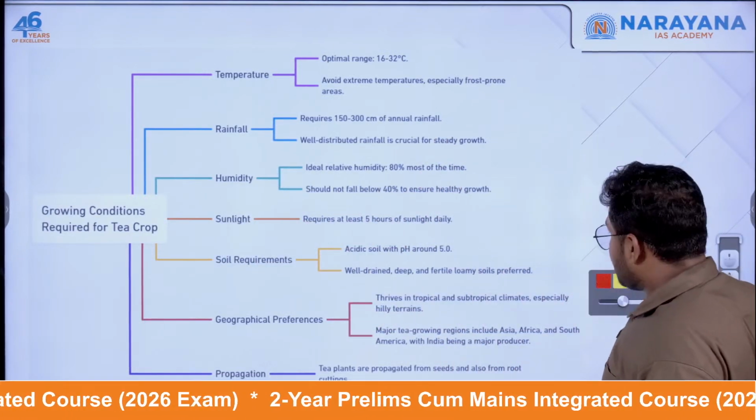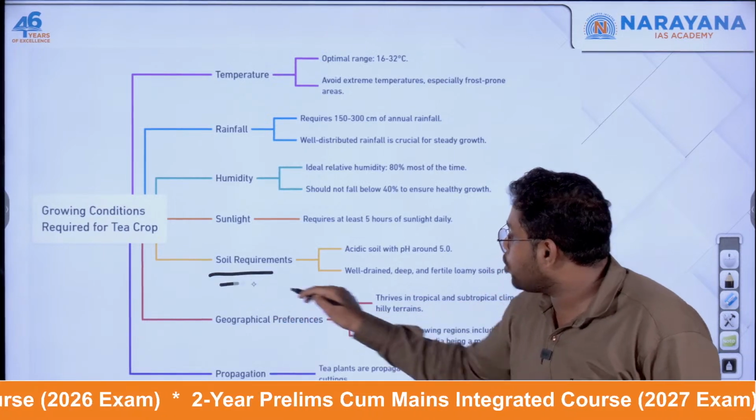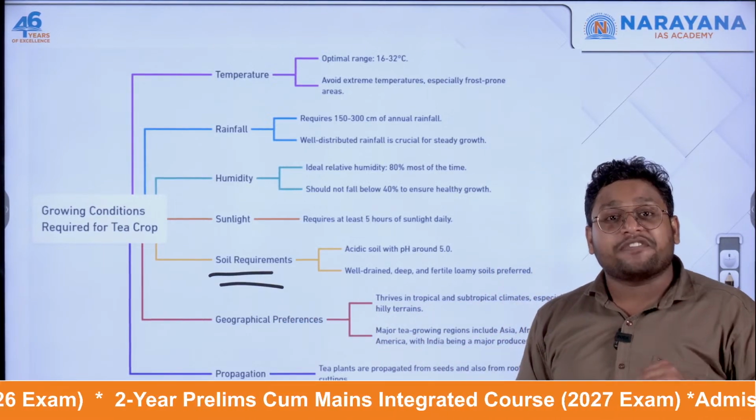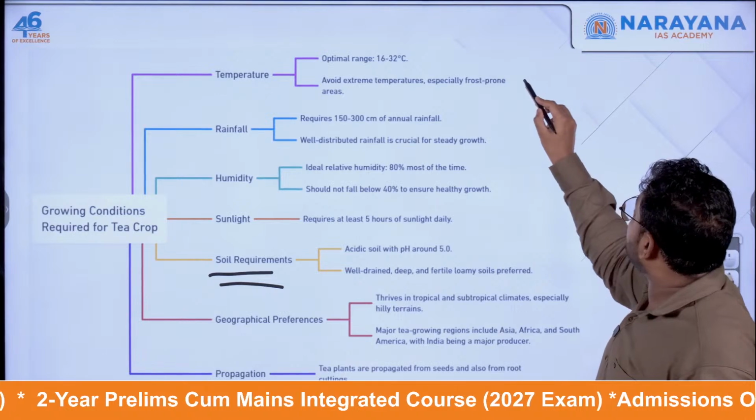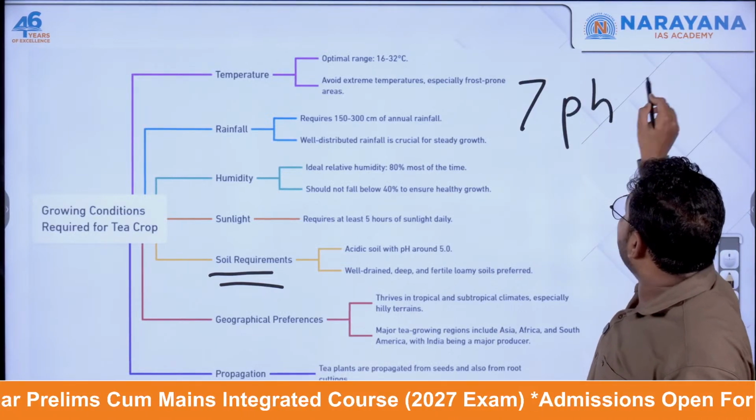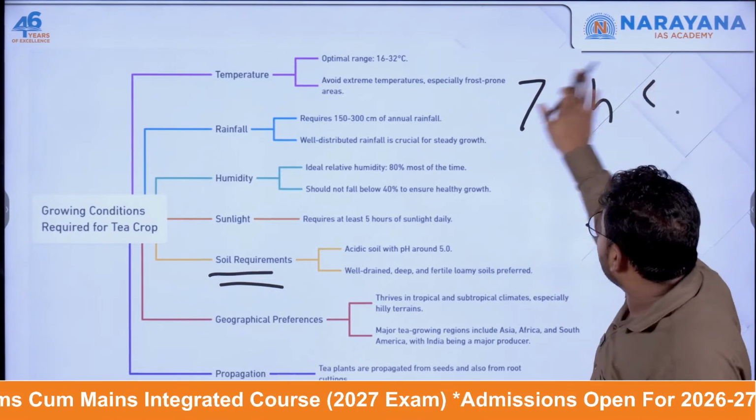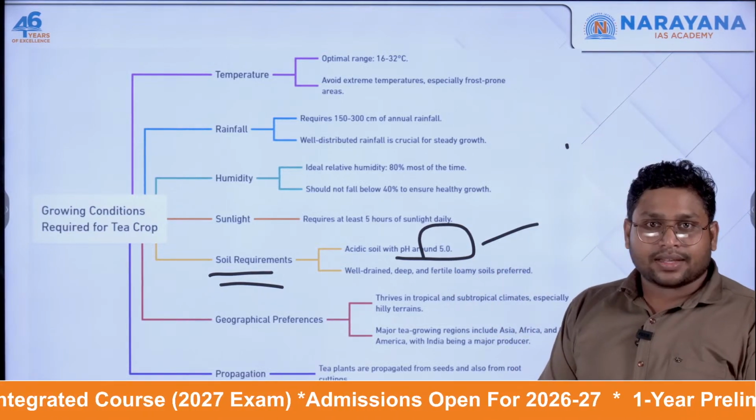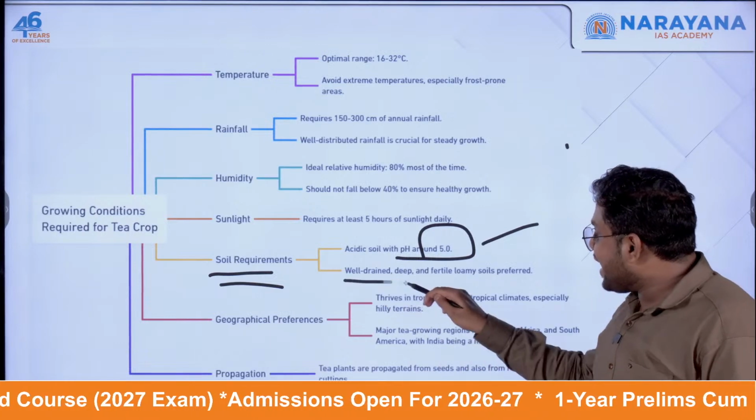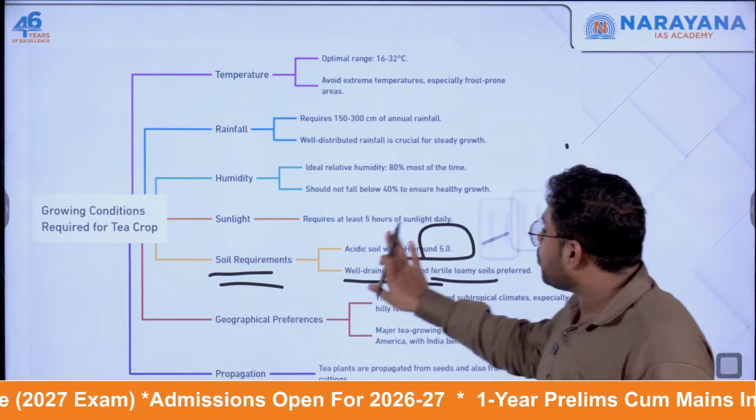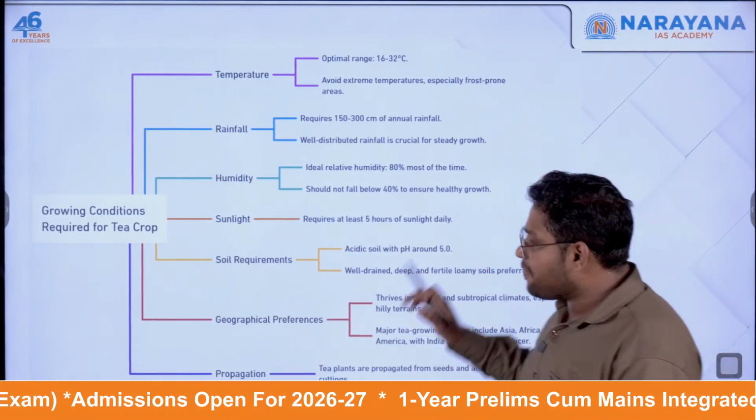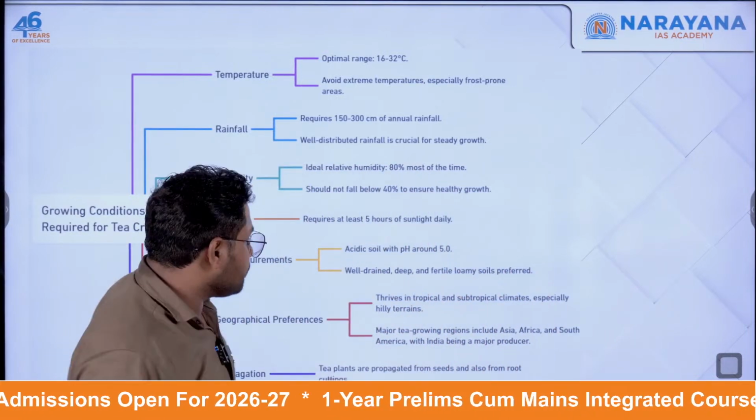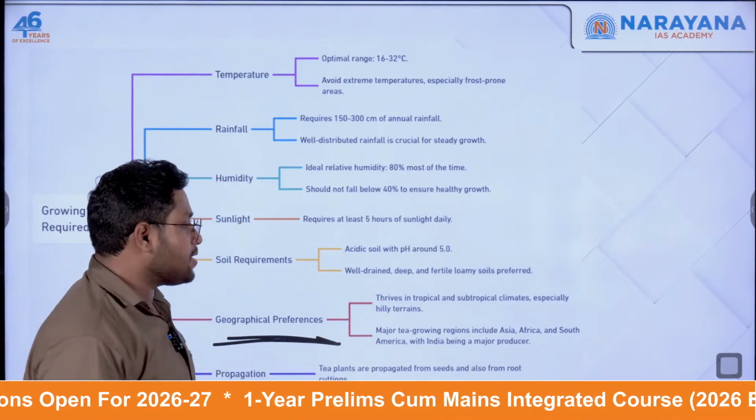Then there is a specific requirement in terms of soil also. The soil should be very much acidic. To have acidic soil, we say that its pH should be less than 7. But in case of tea, it should be somewhere around 5. And the soil should be well drained, deep and fertile loamy soil. So this is the preference we give. Then there is some geographical preference.